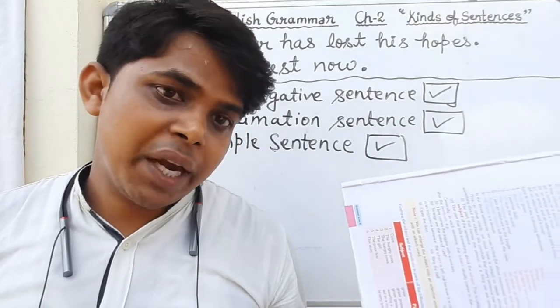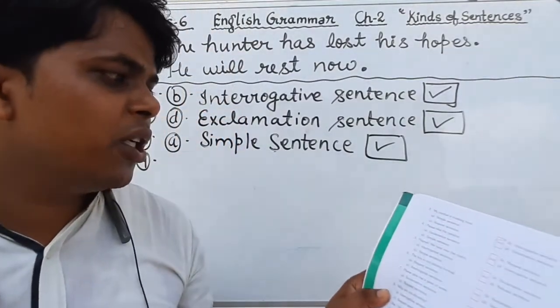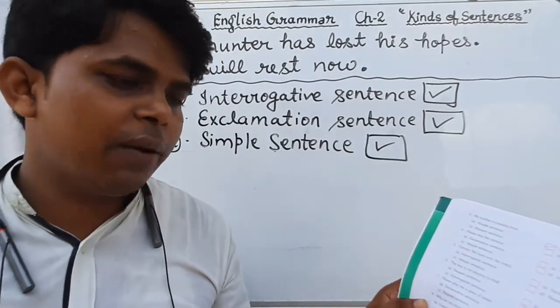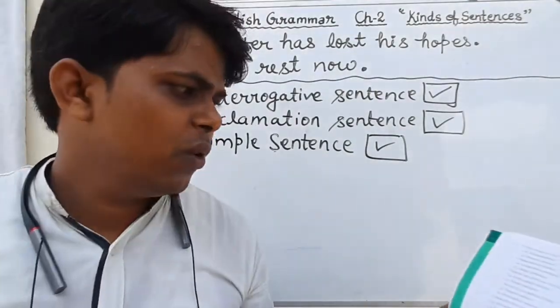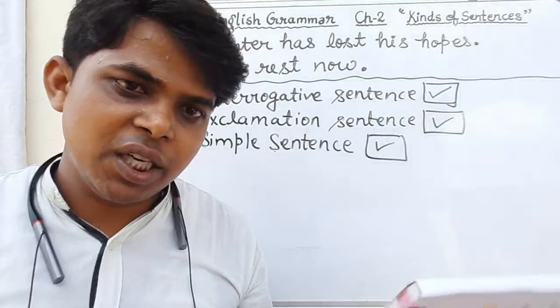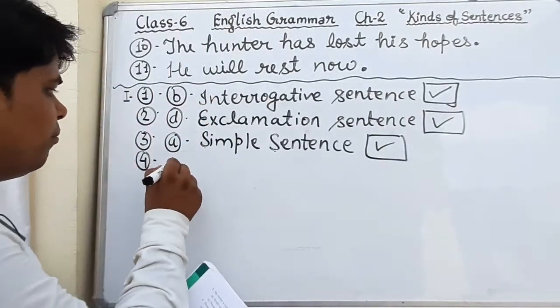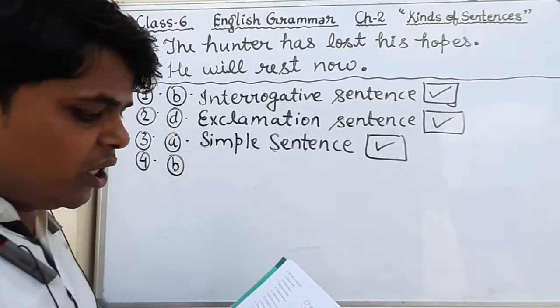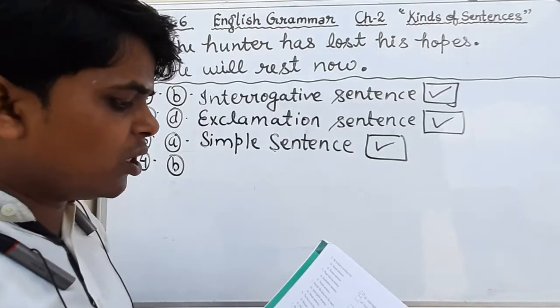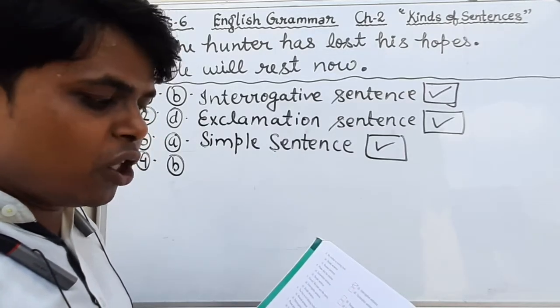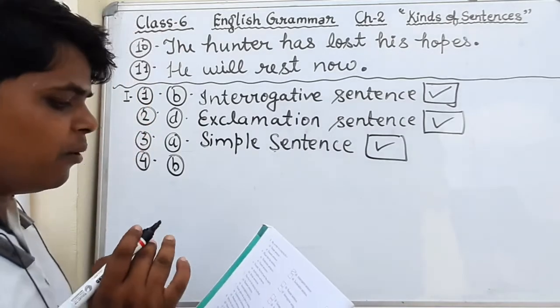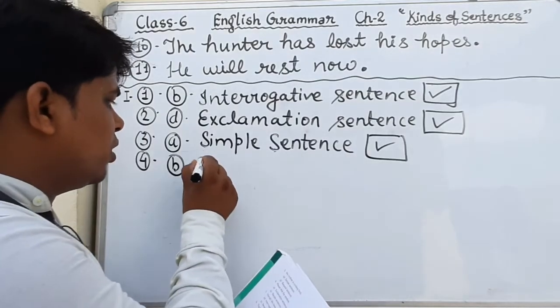In an imperative sentence. So here the options are given. Please shut the window. Exclamation sentence, no. Request sentence, yes. So here option number B is correct, request sentence. Other options, simple sentences, no. Interrogative sentences, no. So the correct option will be request sentence.